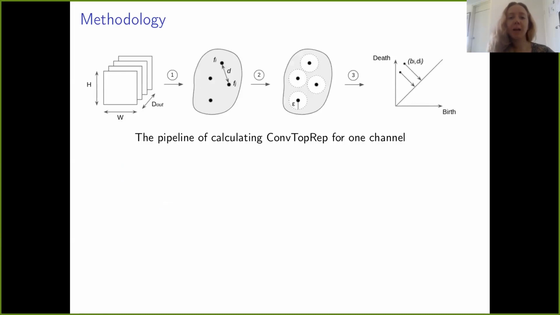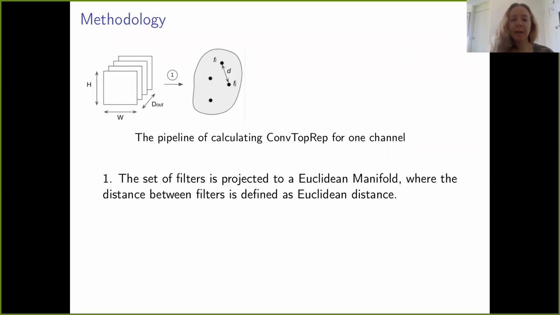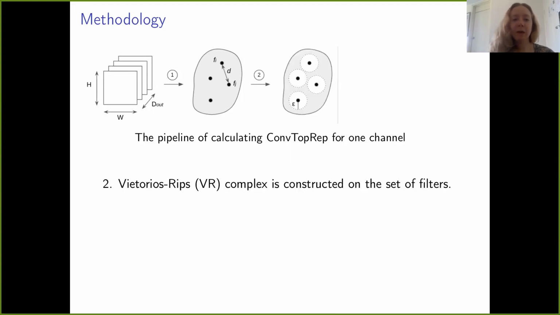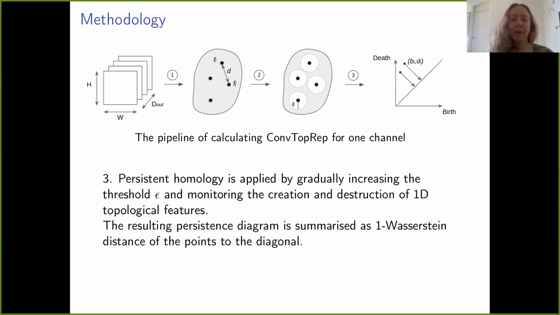Here is the pipeline of calculating our measure for one channel. So we start with the set of filters and project them to a Euclidean manifold where the distance between filters is defined as Euclidean distance. Then we construct a Vietoris-Rips complex on this set of filters. Finally, we apply persistent homology by gradually increasing the threshold epsilon and monitoring the creation and destruction of first-dimensional topological features, or holes. The resulting persistence diagram is summarized as a first Wasserstein distance of the points to the diagonal.